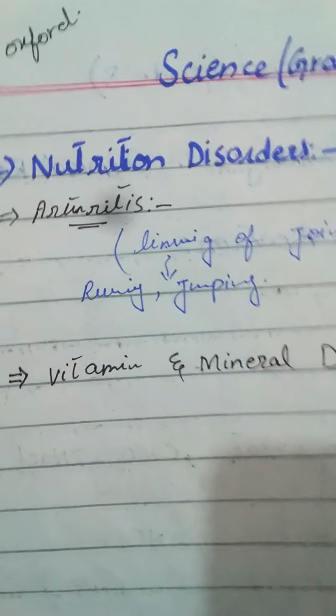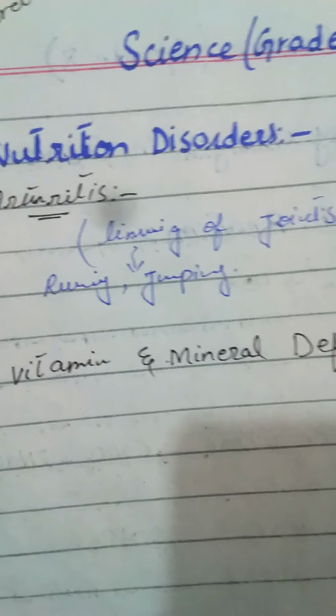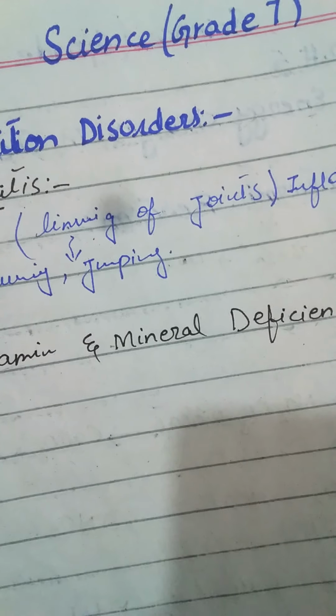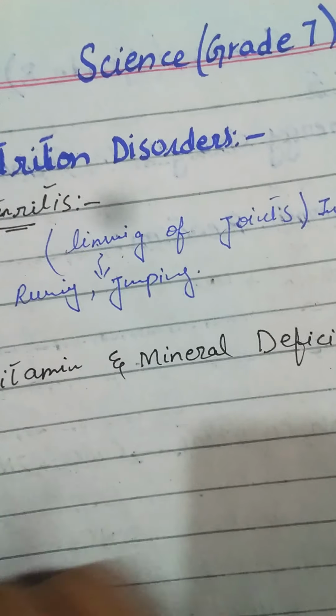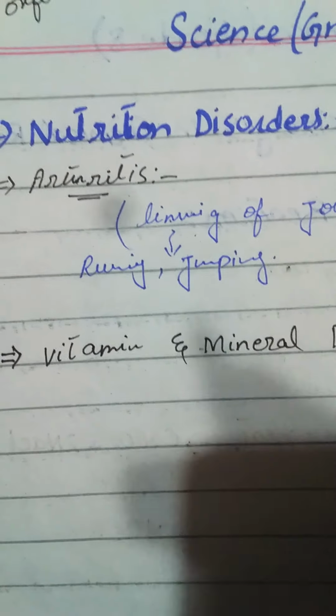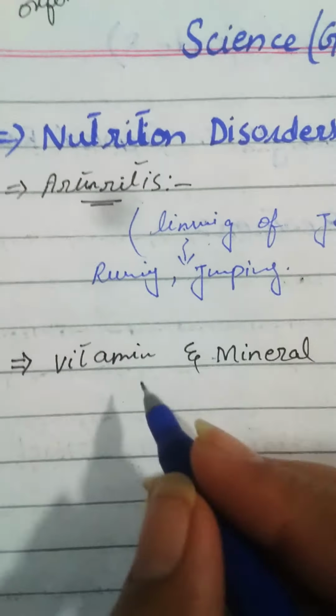Vitamin and mineral deficiency: you have already read about many vitamins and minerals, such as vitamin A, B and C.